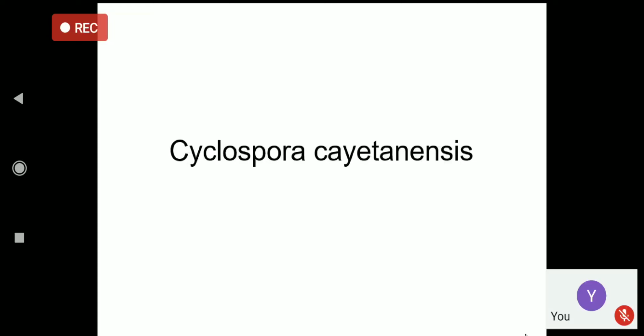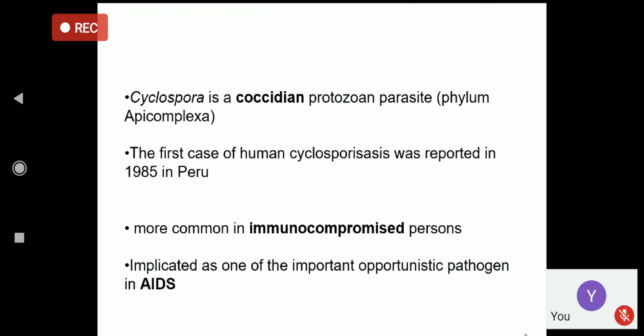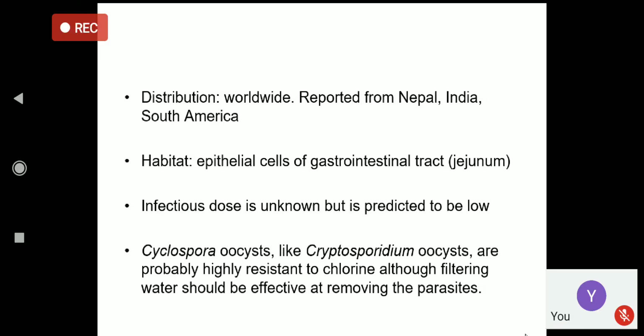The next parasite is Cyclospora cayetanensis. Again, this is a coccidian parasite, subclass Coccidia. The disease name is cyclosporiasis. It was first reported in 1985 in Brazil, so the parasite was reported just about a few decades back. These are not very old parasites, and this is also a parasite more common in immunocompromised patients. Therefore, it is indicated as an opportunistic pathogen, and it has been reported from Nepal, India, South America, etc., where it can be found worldwide.